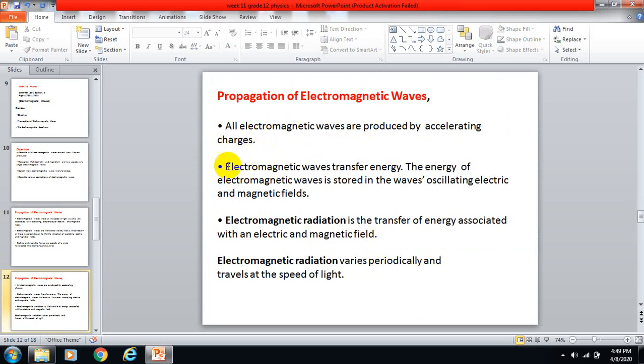Motion of electrons. Electromagnetic waves transfer. Look at the name, electro and magnetics. Okay, don't get confused. Electromagnetic waves transfer energy. Yes, the energy of electromagnetic waves is stored in the wave's oscillating electric and magnetic fields.